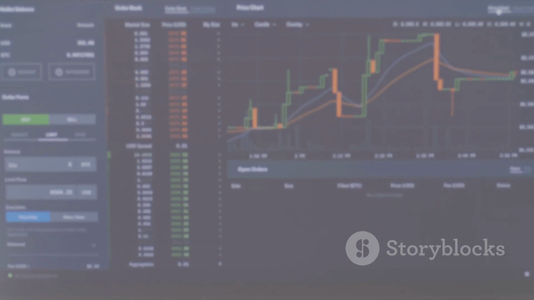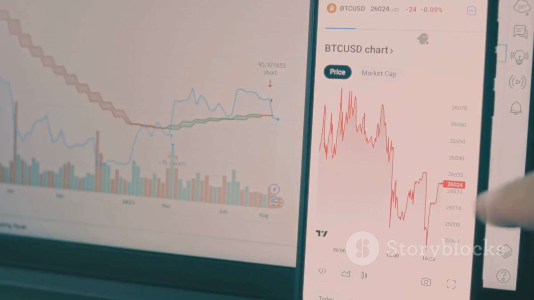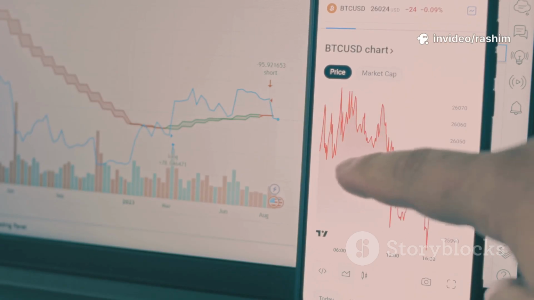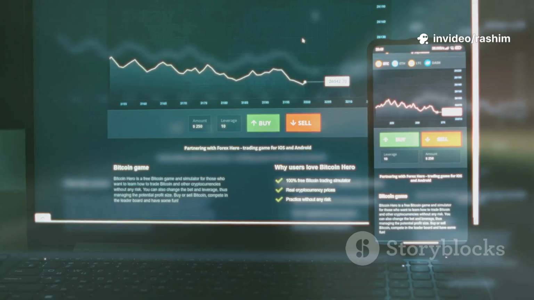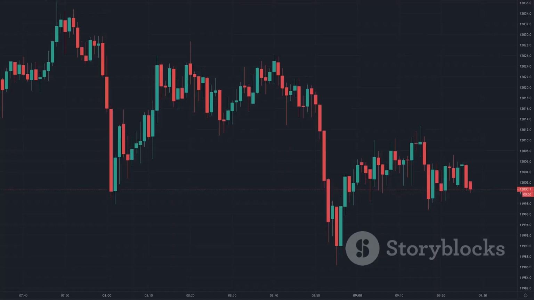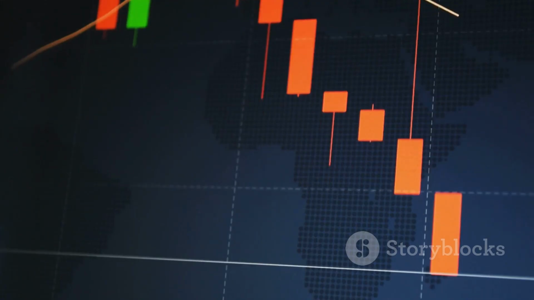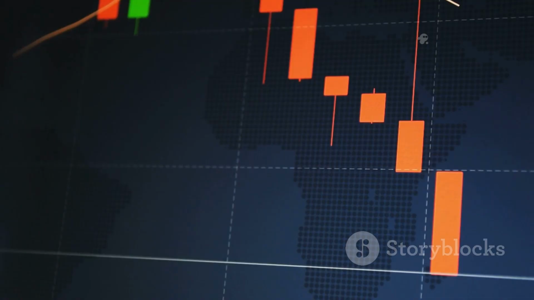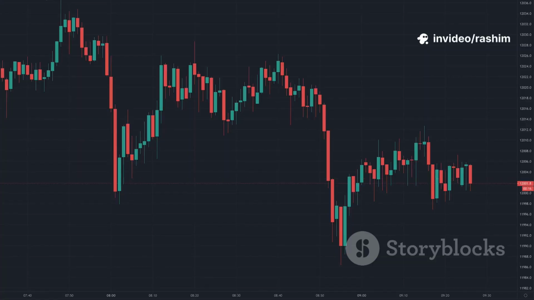Next, we have chart patterns. These are shapes that appear on the chart over and over again across different markets and time frames. These patterns can sometimes give you a clue about where the price might go next. For example, a double top looks like the letter M. It can signal that the price might be ready to go down. A head and shoulders is another popular bearish pattern.